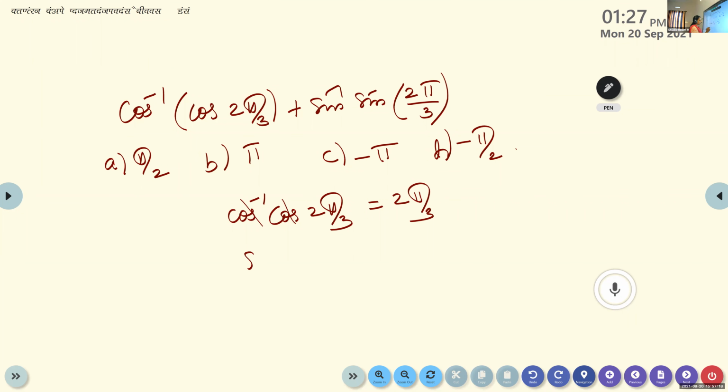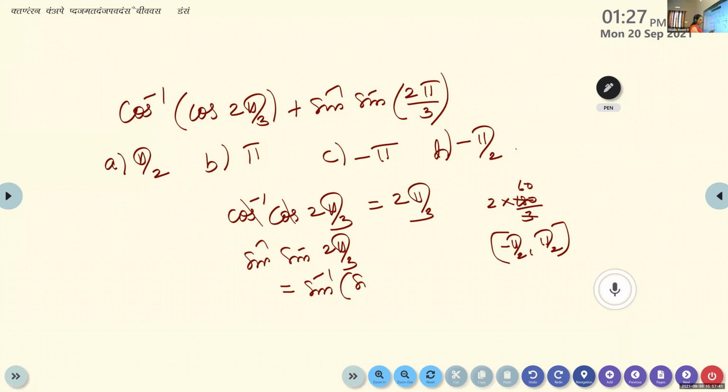What about the next case? Sine inverse of sine 2 pi by 3. So look here. 2 into pi by 3 means 120 degrees, it will exceed the range, isn't it? It does not belong to the interval minus pi by 2 to plus pi by 2. The principal value branch of sine is from minus 90 to plus 90. So we can't cancel. How will you do this one then?